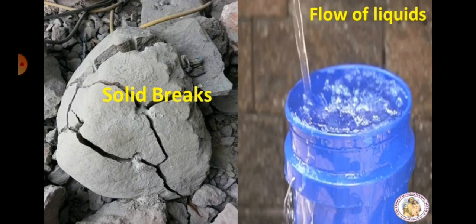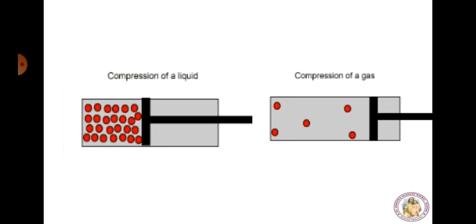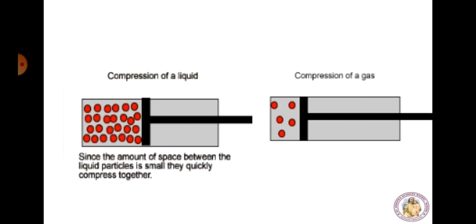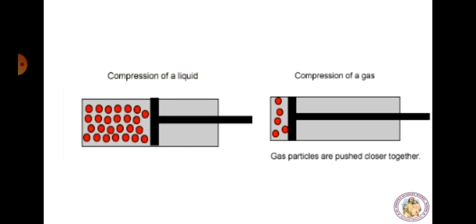Inside the liquid, the molecules are already close together, so it is difficult to compress them anymore. So, liquids flow rather than deform. Deform means break. Although liquids and gases share some common characteristics, they have many distinctive characteristics on their own.